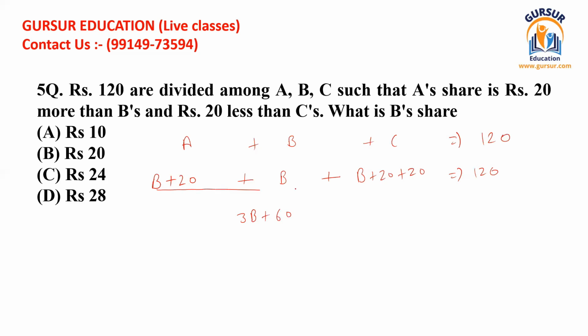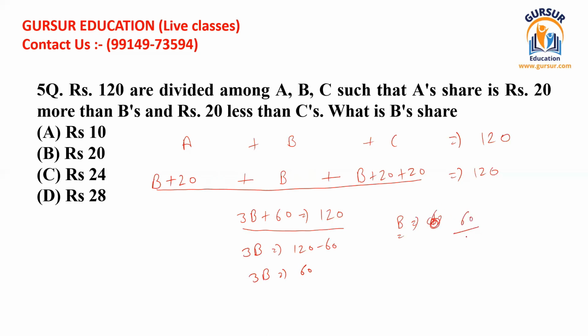If we solve this equation, I am not going to solve it because I think right now you are able to solve this. You are appearing in this examination. This is the final equation left with us. We can easily write 3B should be equal to 120 minus 60. We are left with 3B is equal to 60. And in this way, if we take B to the left hand side, we can easily find the value of B, and that comes to be equal to 20.